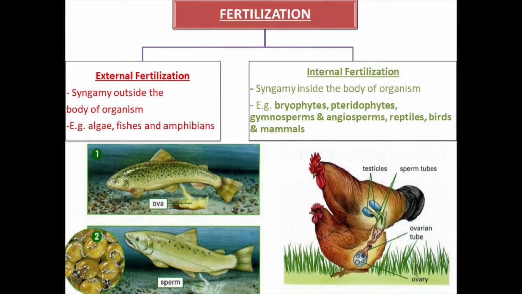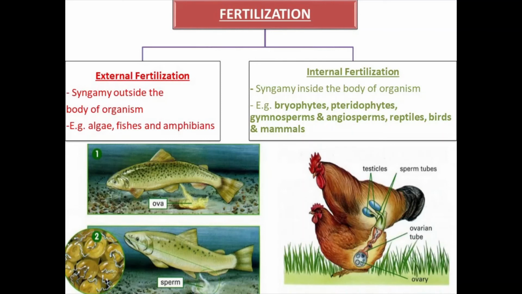Fertilization takes place outside the body of an organism. While the remaining 7 groups will be easy to remember if you consider the figure. The remaining 7 groups means 4 groups from the plant kingdom. Number 1, bryophytes. You can again have a look at the video which I have already covered on gamete transfer. In bryophytes, fertilization takes place inside.